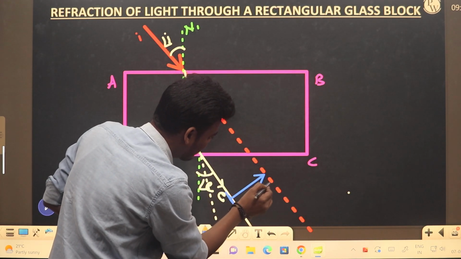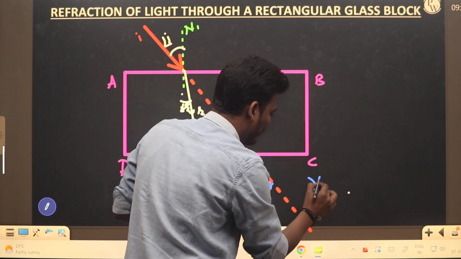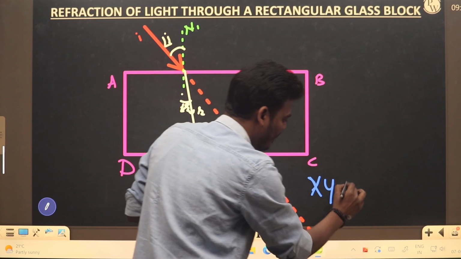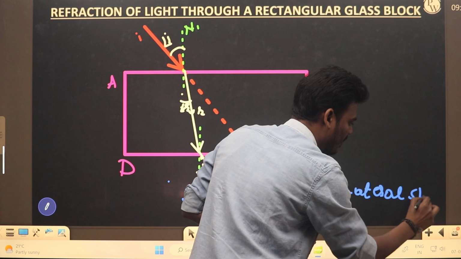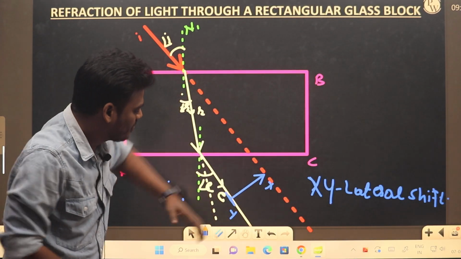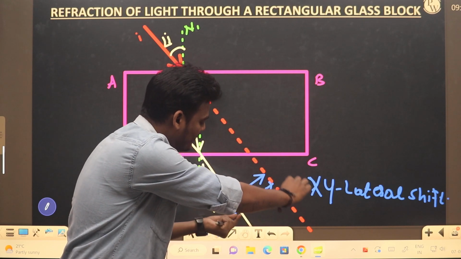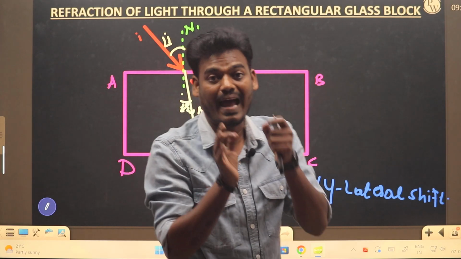So here consider x and y. This we call the lateral shift.